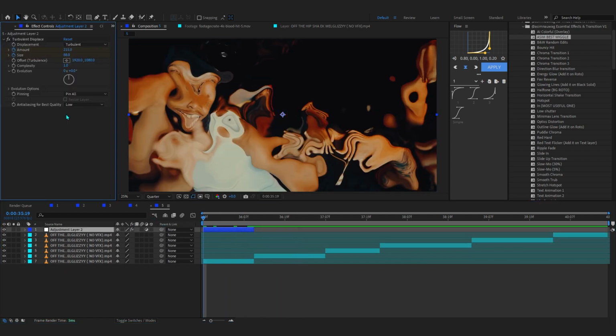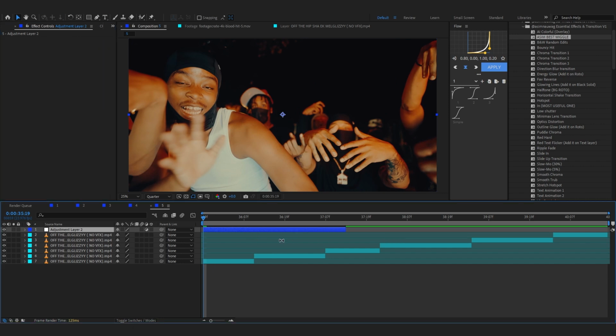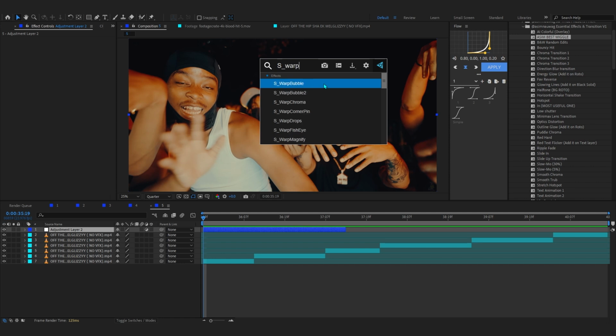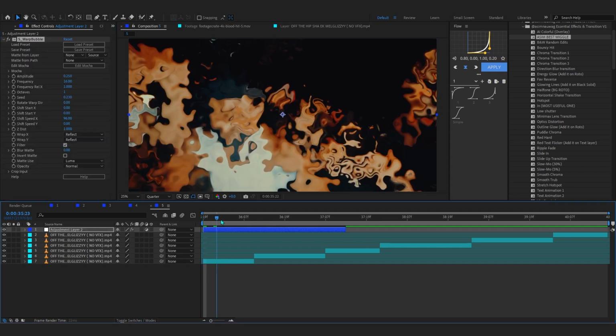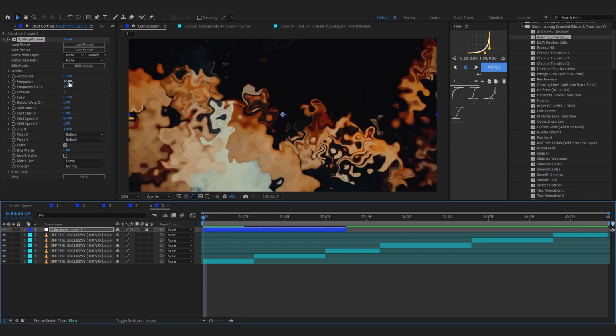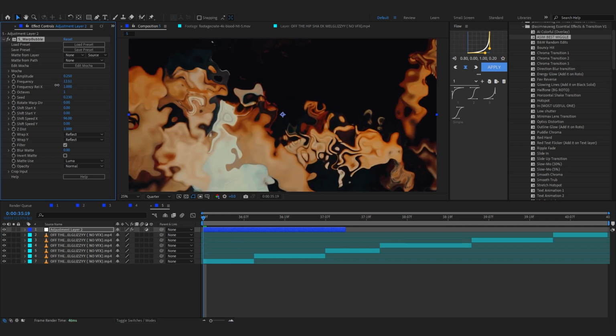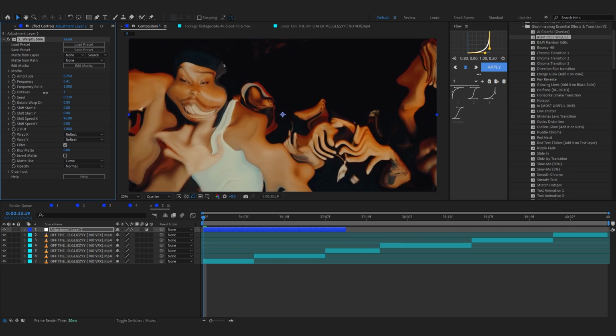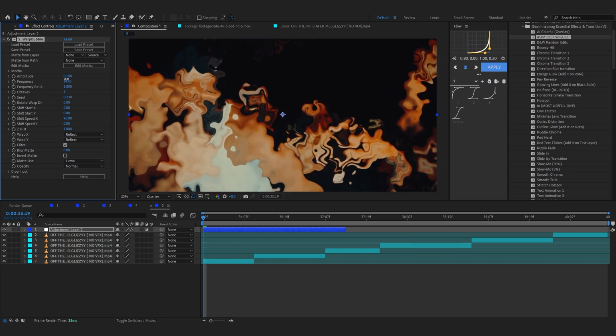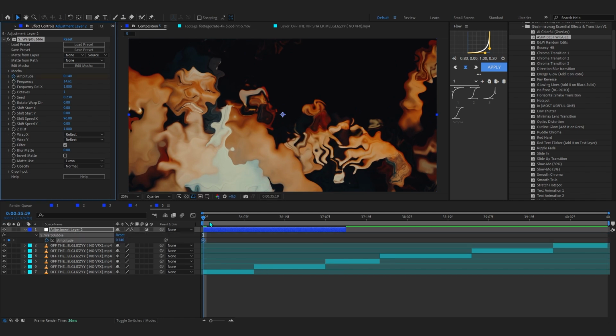But the thing that I really recommend is S warp bubble. It really allows you to create some dope wiggles with After Effects. If I just show you right here real quick, warp bubble, you can see it is pretty similar, but it has some uniqueness that I love about it. At first, you can set the frequency to around these and bring up the amplitude, and do the same thing with this as well.